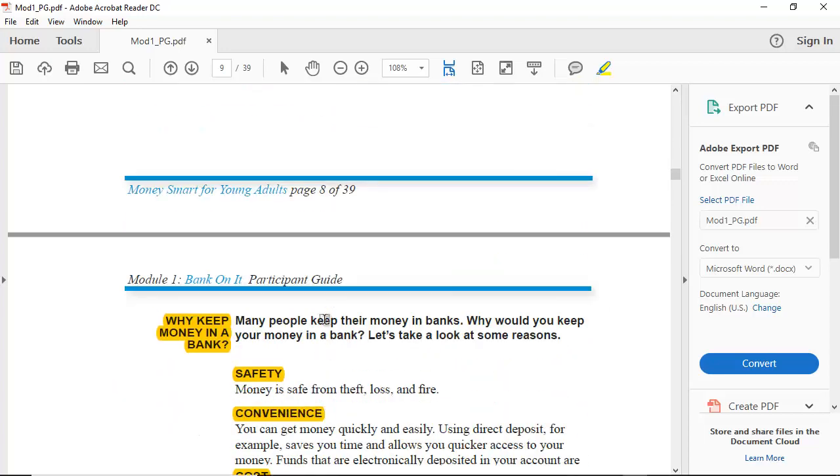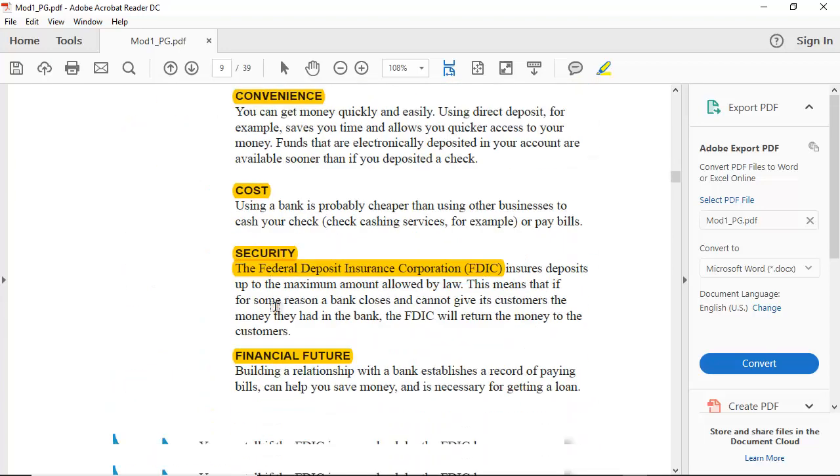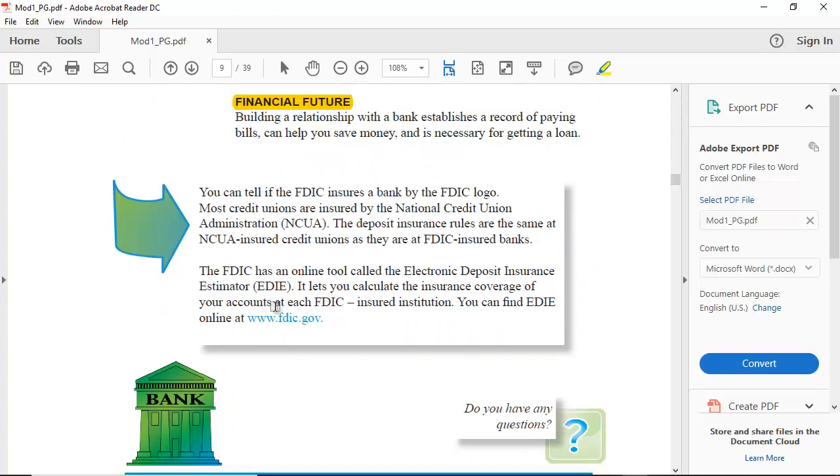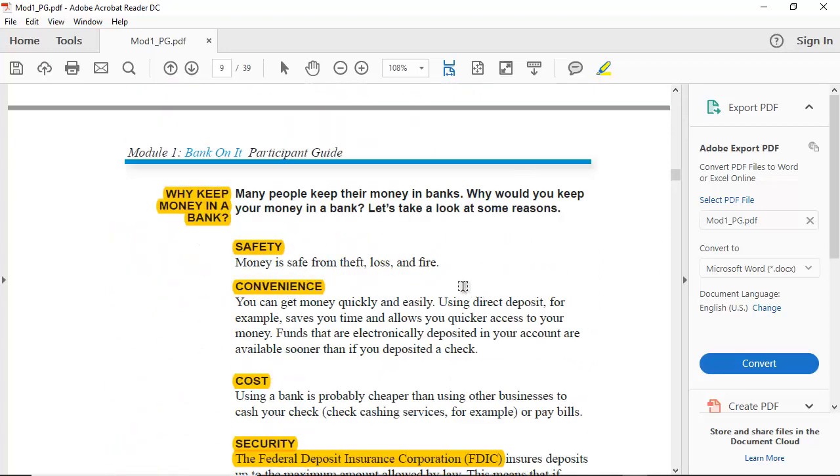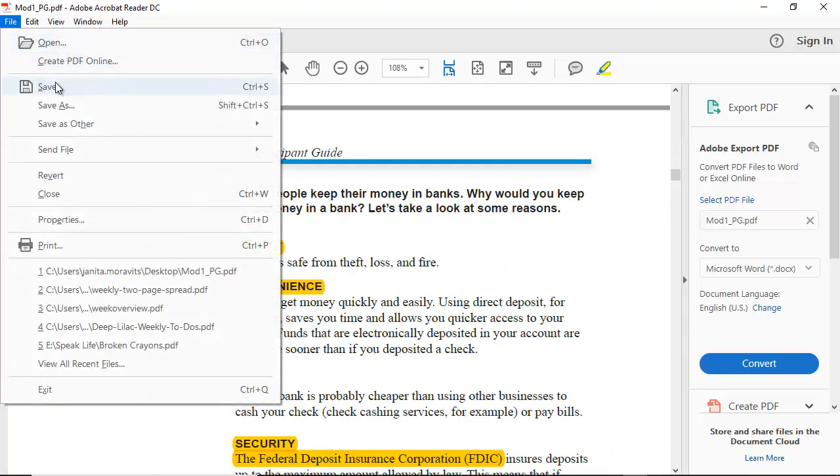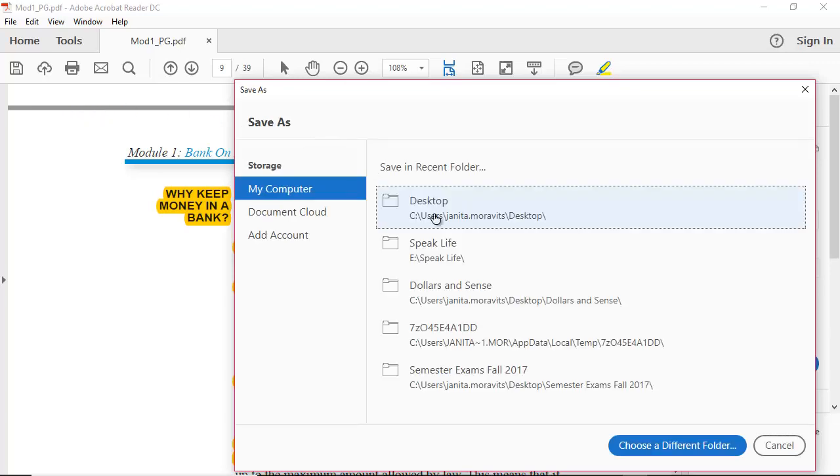Now, when you're done reading through all of this, and you've taken all your notes by highlighting, you're going to go over here to File. And now, you can save it just like it is, or you can save as. If you save as, it will keep your first one, and you can give this one a new name.